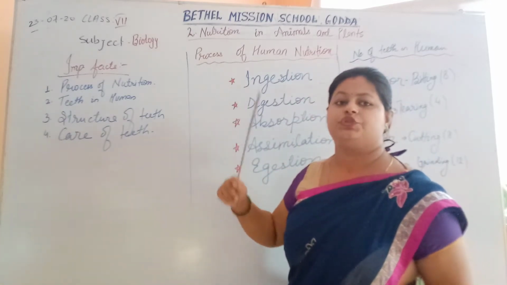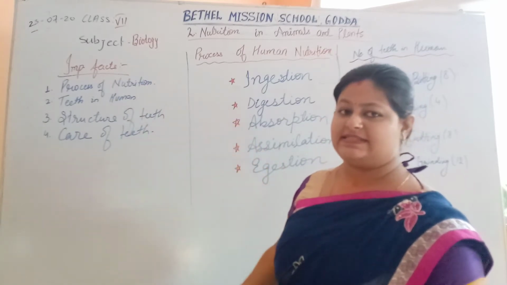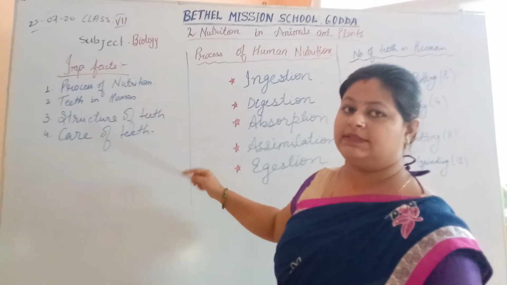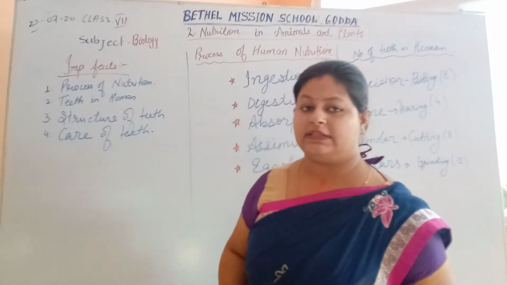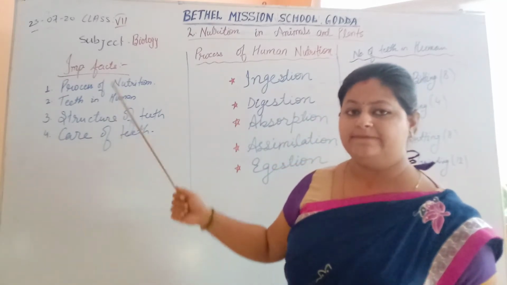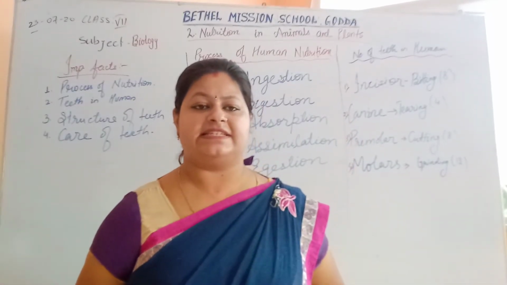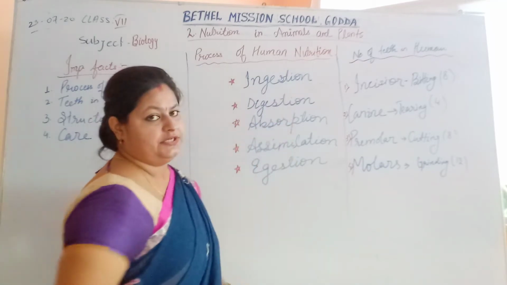So the important facts which we're going to discuss in this chapter are the process of nutrition, teeth, the structure of teeth, the four parts of the teeth, and how we take care of our teeth. These are the things we will discuss in the chapter ahead. The first thing we're going to discuss is the process of human nutrition.